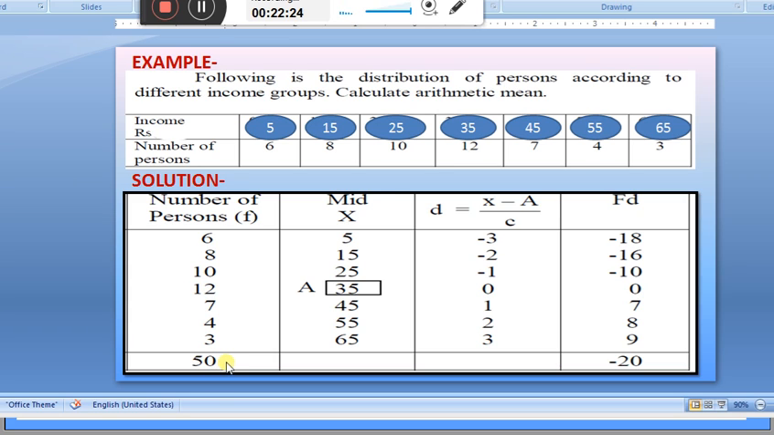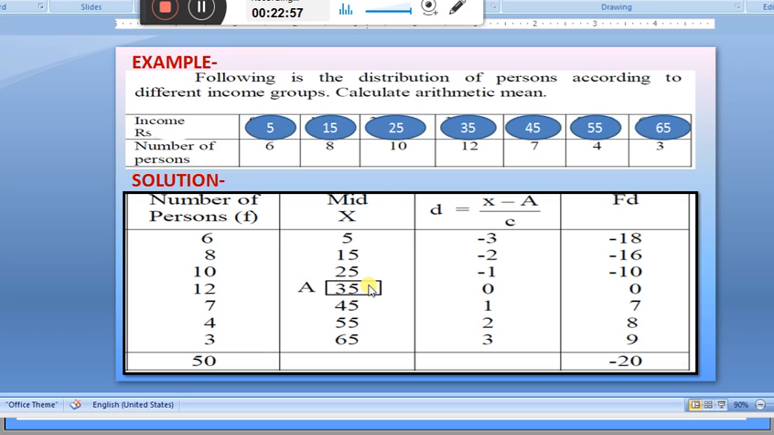Summation fi is 50. Here we take a is equal to 35. After subtracting it from each value, we have 5 minus 35, that is minus 30, and minus 30 divided by h, where we have taken h is equal to 10, that is minus 30 divided by 10 is minus 3.